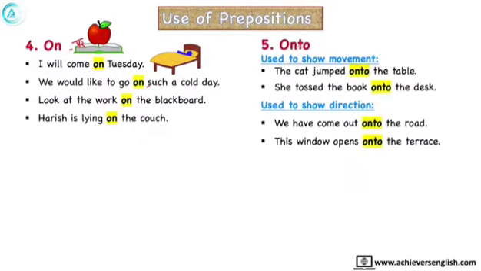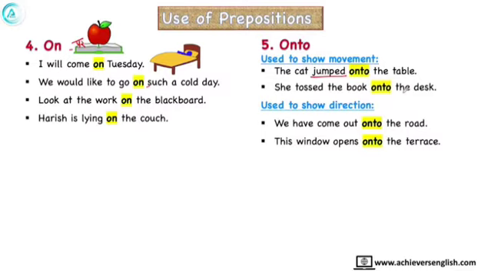But there is little difference between on and onto, the same which was with in and into. Onto is used to show movement. The cat jumped onto the table. If you have to say the cat is already on the table, then we will write the cat is on the table. But when the cat is showing some movement, then we use onto.